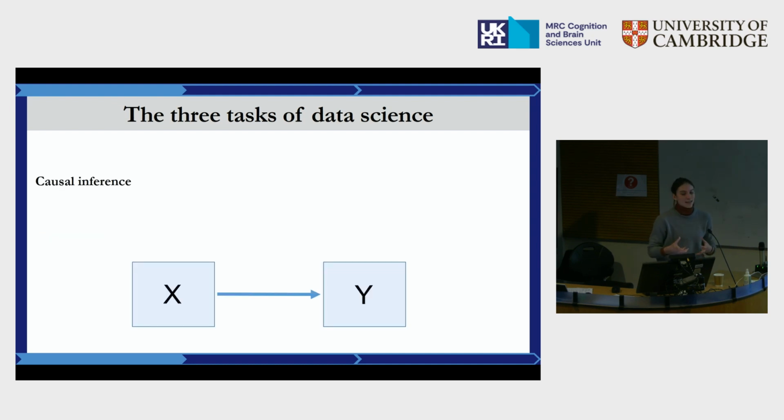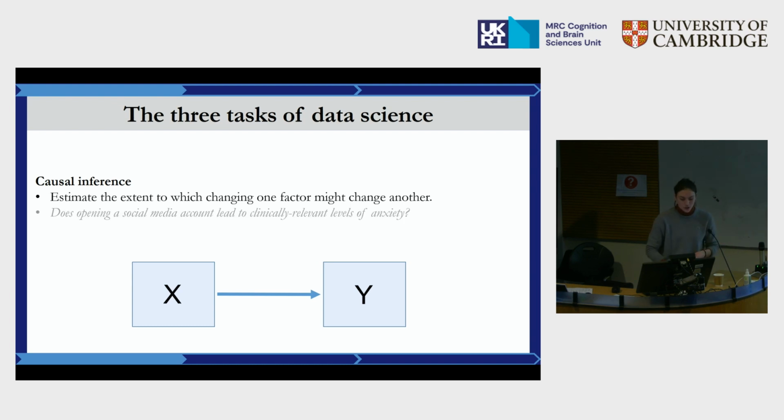This is instead a goal that causal inference is trying to tackle, where we want to estimate the extent to which changing one factor might change another one. So in this case, we are trying to address questions such as, does opening a social media account lead to clinically relevant levels of anxiety? In other words, if X goes up, so my factor of interest, will Y go up, so will my outcome change as a result? And we are really drawing our focus on the focal relationship between our X and our Y.